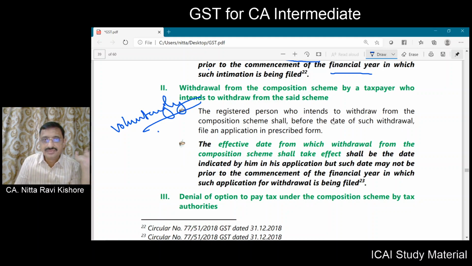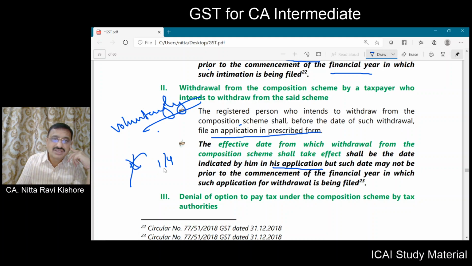Now this fellow who wants to come out from the composition scheme should make an intimation and application in the prescribed form. What is the effective date? The effective date will be the date he has intimated in the application, but that can't be before 1st of April. Only from 1st of April he can withdraw.